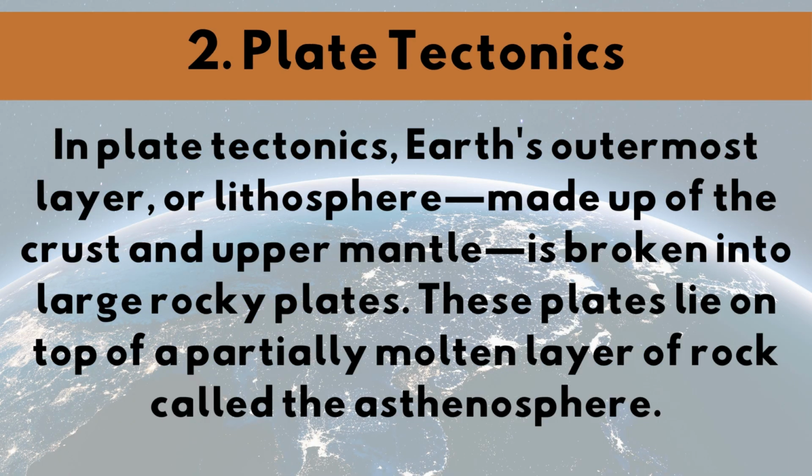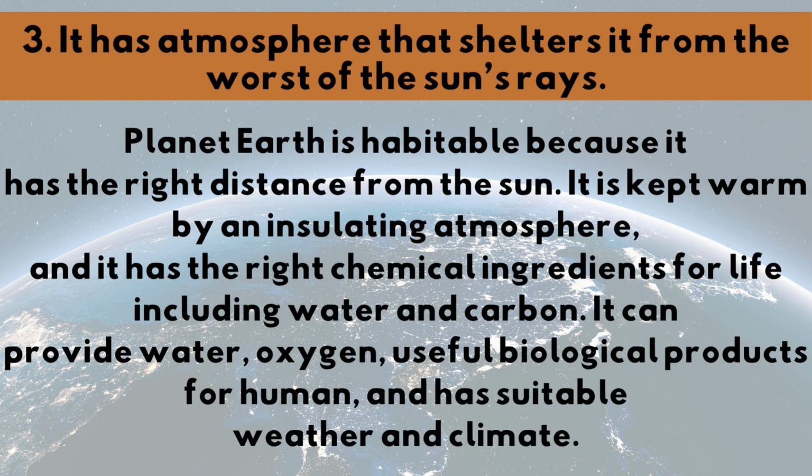Second, plate tectonics. In plate tectonics, Earth's outermost layer, or the lithosphere, made up of the crust and upper mantle, is broken into large rocky plates. These plates lie on top of a partially molten layer of rocks called the asthenosphere. Third, it has an atmosphere that shelters it from the worst rays of the sun.